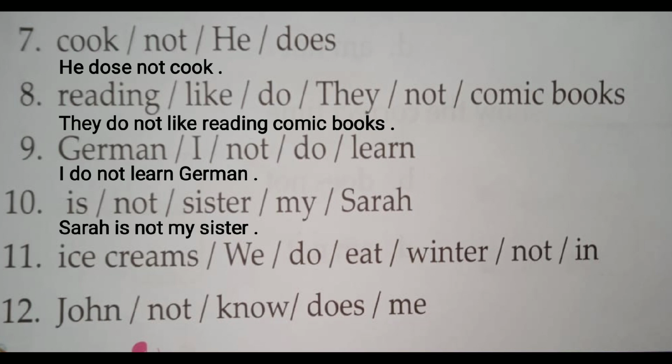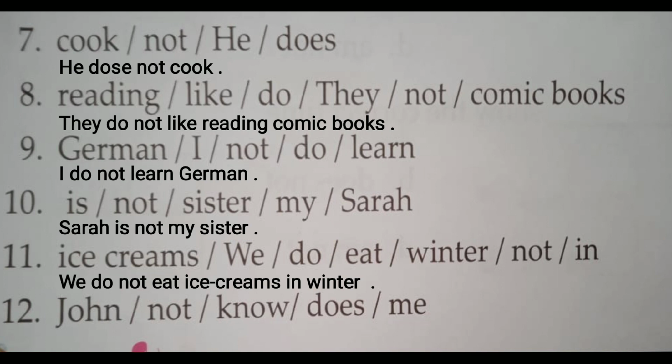Okay. Next, number 11, "ice creams we do eat winter not in." Now you just identify which word would be in the first part of the sentence. Yes, we. Then do not. Then eat. Then ice creams in winter. So what will be the answer? We do not eat ice creams in winter. Understand?